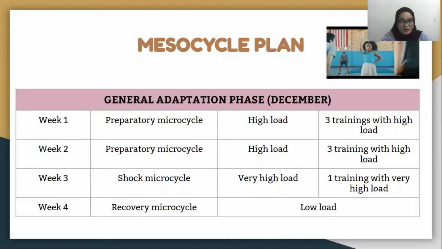This is where the deload is applied because the training is easier than normal, which allows the body to recover from stress because there is a short microcycle which consists of the very high load of training.